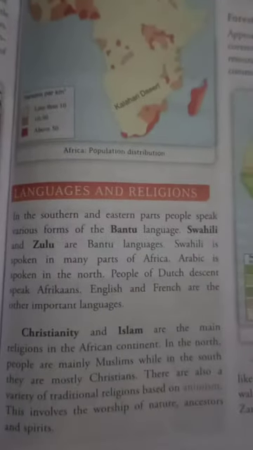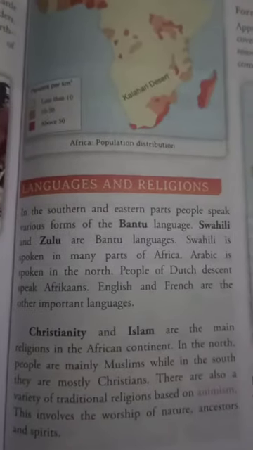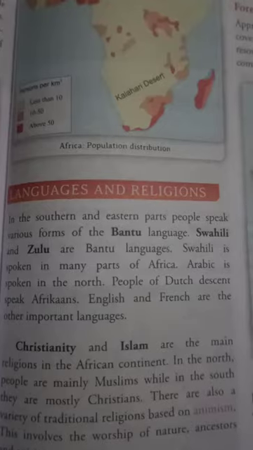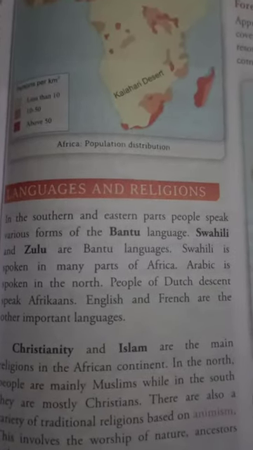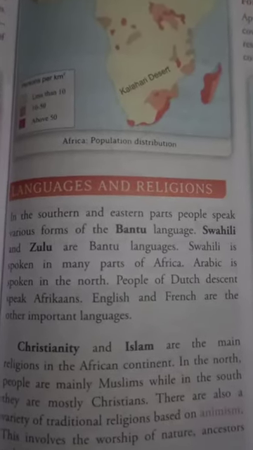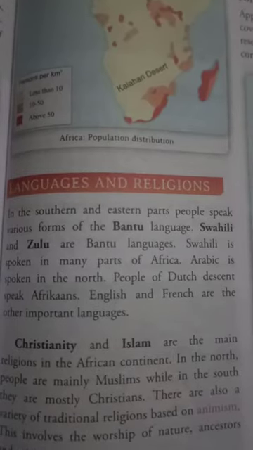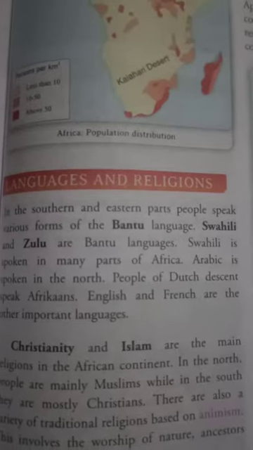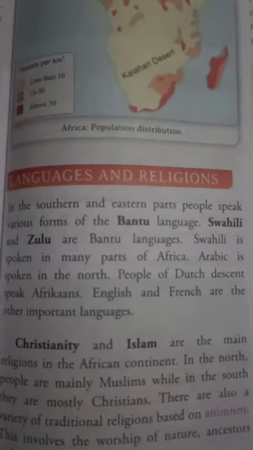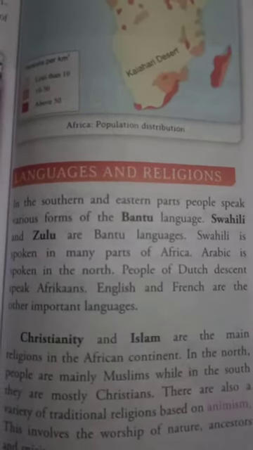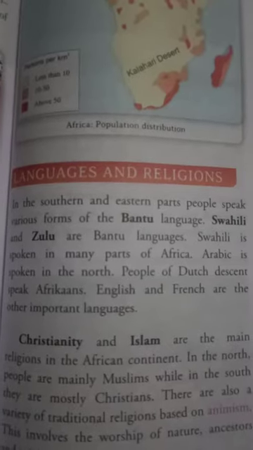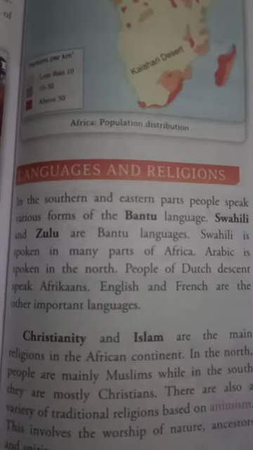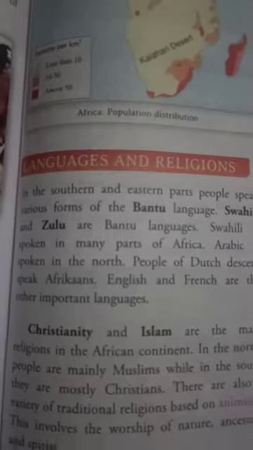Next is talking about the languages and religions. You'll find Bantu languages are famous in Africa. Swahili and Zulu are two Bantu languages. Swahili is spoken in many parts of Africa. Arabic is also spoken in the northern part. People of Dutch descent speak Afrikaans. English and French are the other important languages. You can note it down.